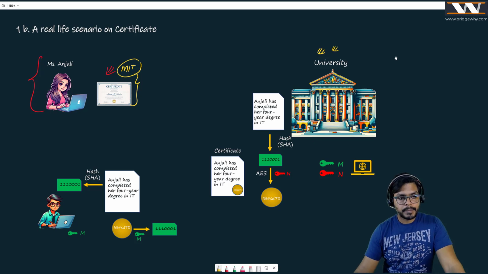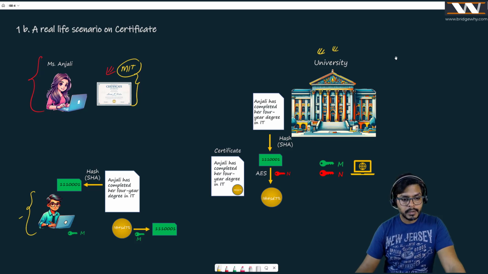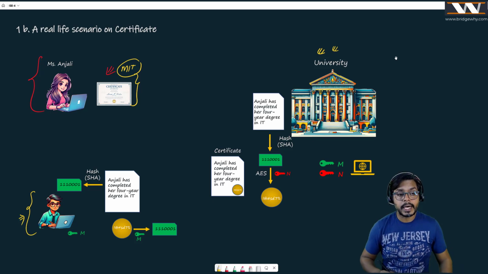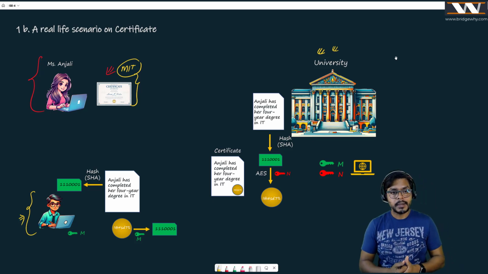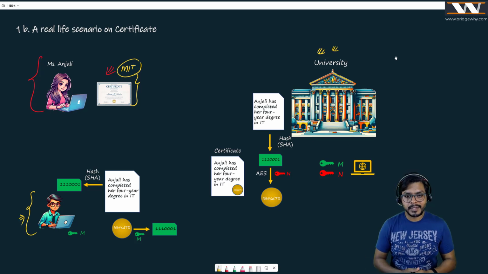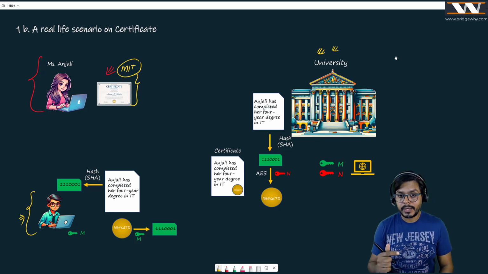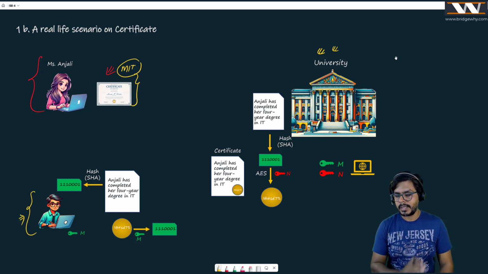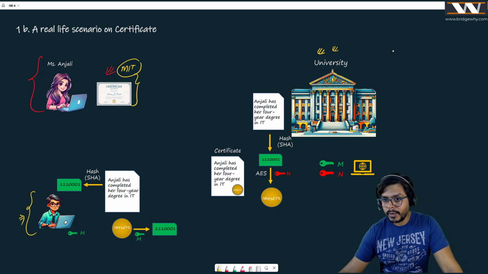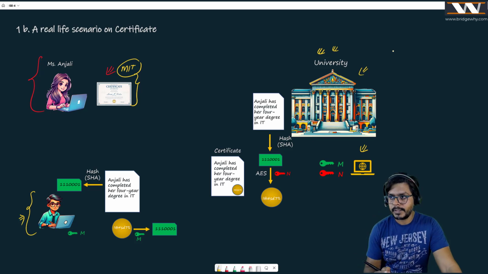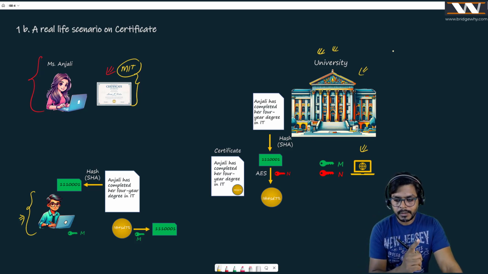Now Anjali has applied for a job, and here we have Mr. Rahul, whose duty is to check whether the certificate is correct or not, whether Anjali has actually passed her engineering from MIT or not, and how we are going to do that. See, we are trying to understand all these things from the viewpoint of computers now. And that is why, if I am talking about a university, I'm talking about the computer of the university which has generated this certificate.